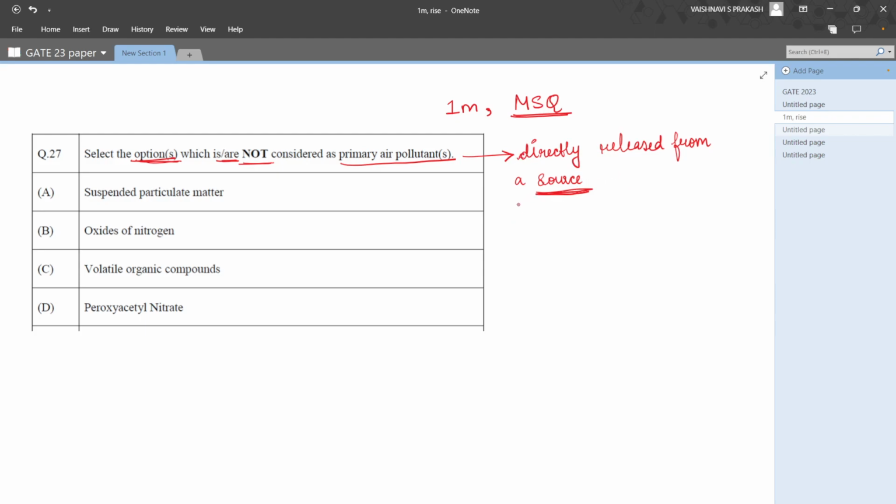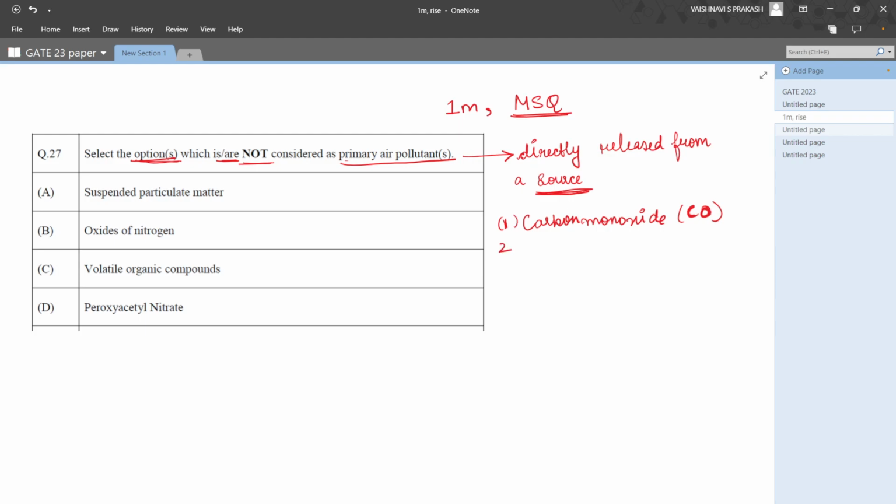So primarily there are only 5 air pollutants that are considered as primary air pollutants. Number 1 is carbon monoxide, or CO. These air pollutants are released by automobiles majorly.